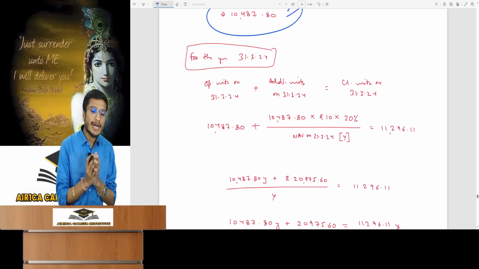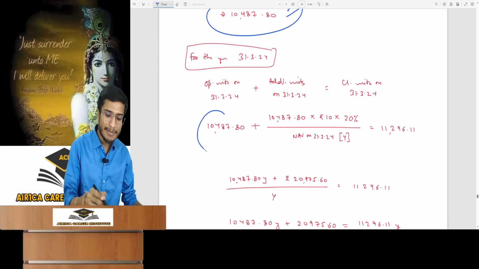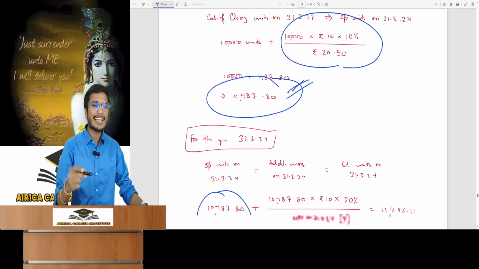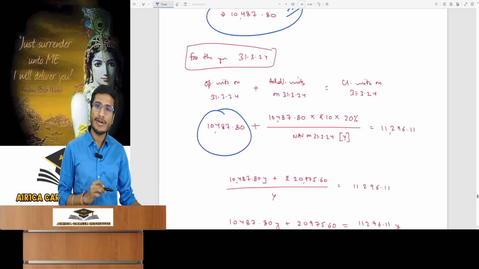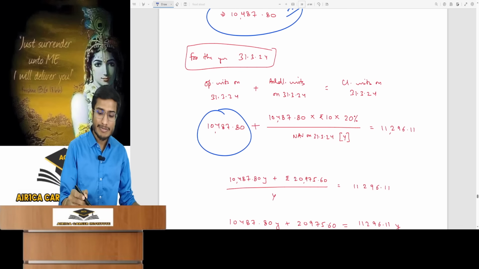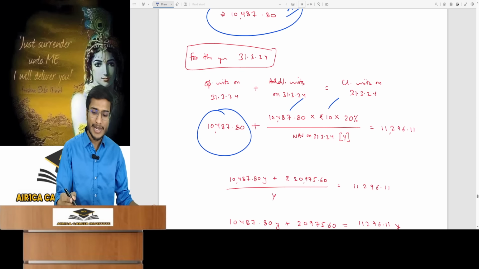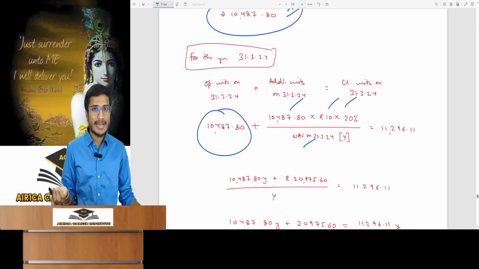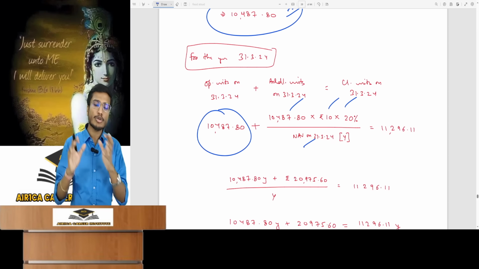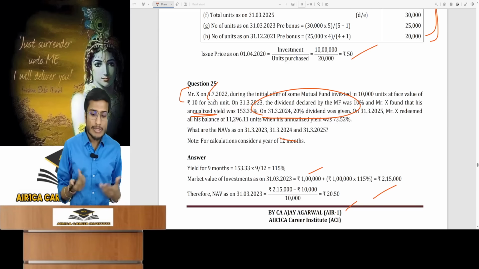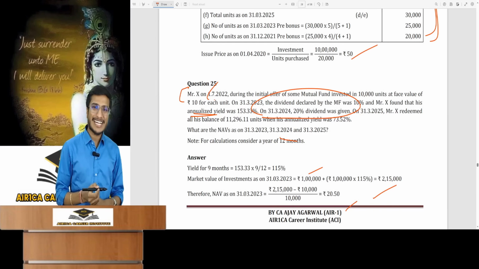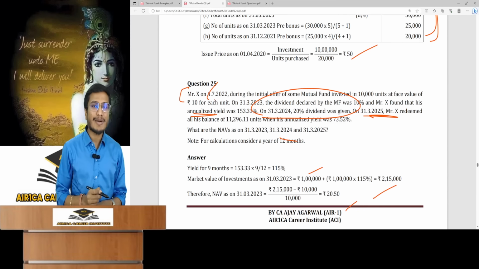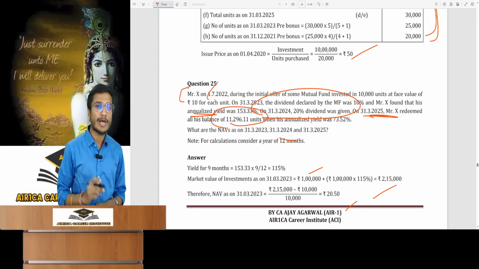On March 24, opening units equaled the previous period's closing units. We calculated this. Plus you would have received additional units. Additional units are derived from opening units times face value and dividend rate, divided by NAV assumed as Y, the unknown 31st March 24 NAV, yielding closing units. We calculated these closing units. How do I know? On 31st March 25, the unit balance was this much.